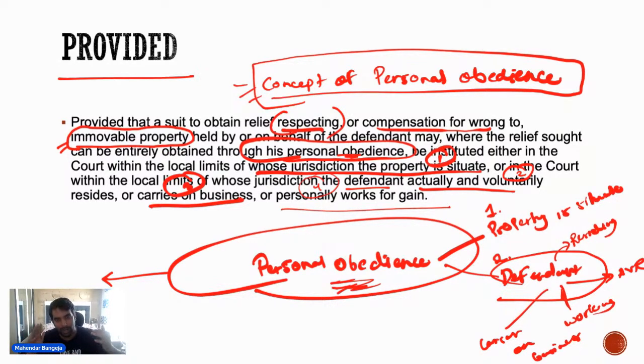So either by arresting the defendant or by attaching his other property. Only through these means you can actually execute these suits.